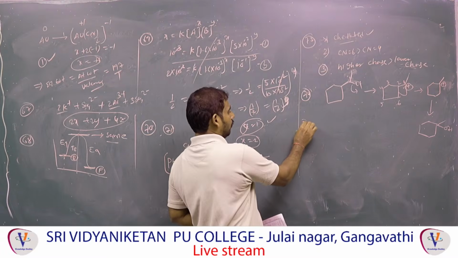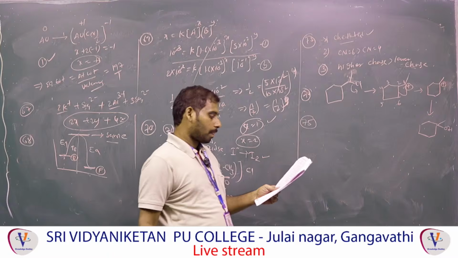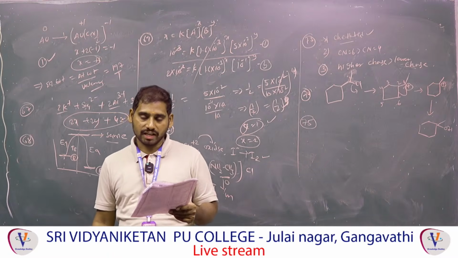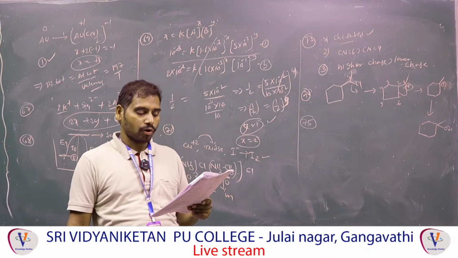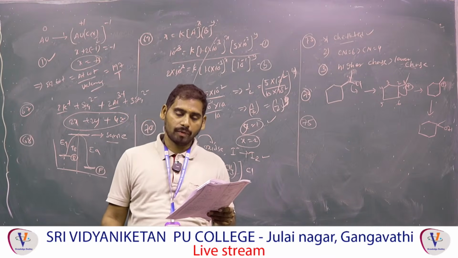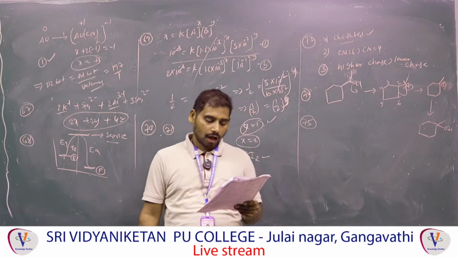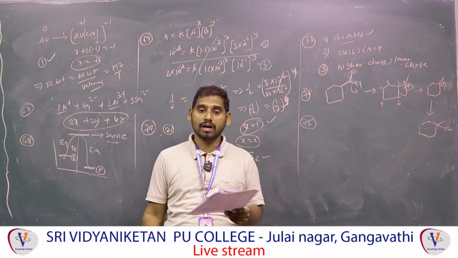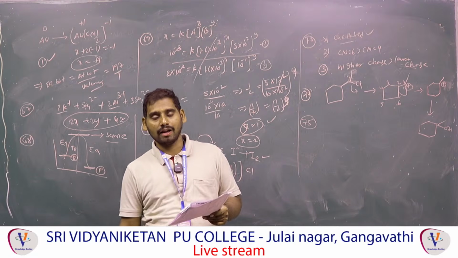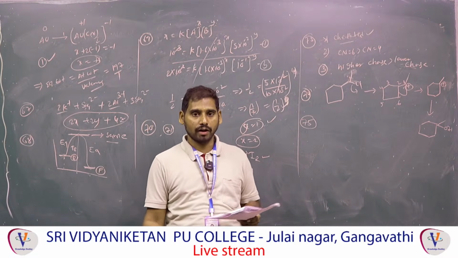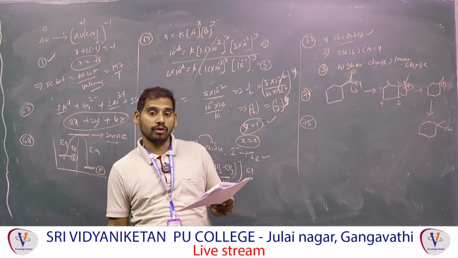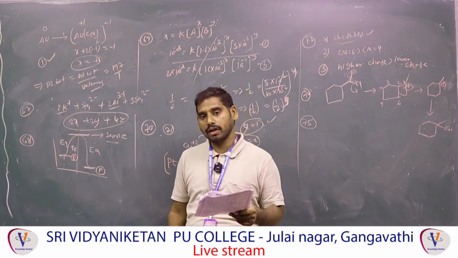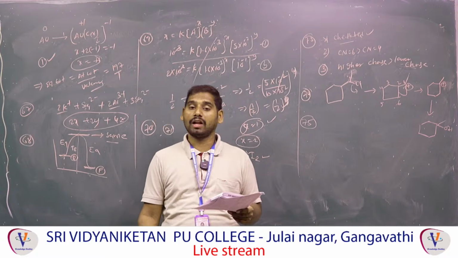Now question number 75. The correct decreasing order of reactivity of alkyl halides in SN2. Yes, iodide is more than bromide than fluoride because of large size. First option correct. Allyl and benzyl halides show high reactivity towards SN1. Correct, because allyl carbocation and benzyl carbocation are both stabilized by resonance. That is correct. SN1 reaction is generally carried out in polar aprotic solvent? No, SN2 is in polar aprotic solvent.